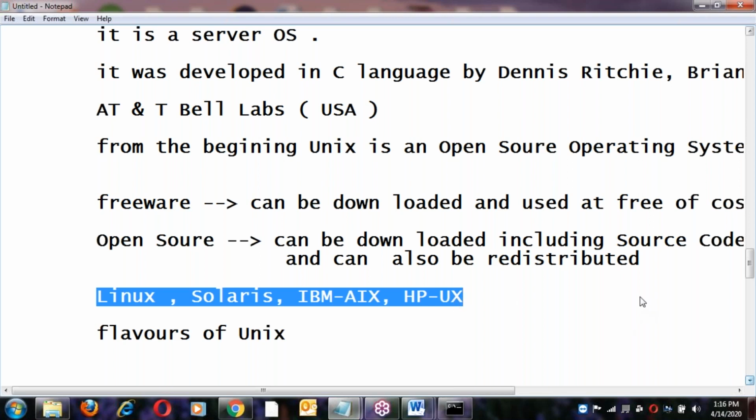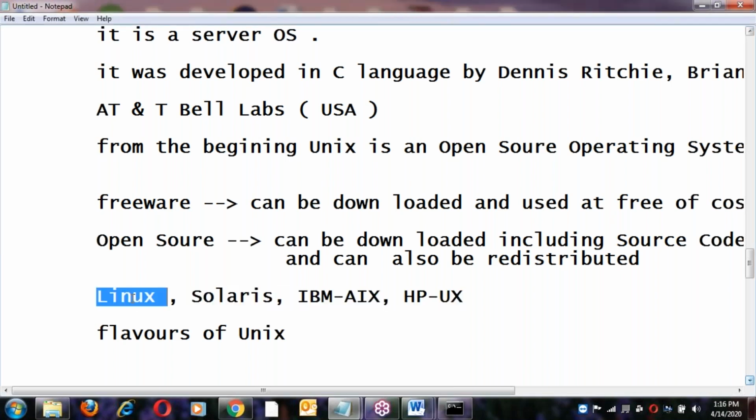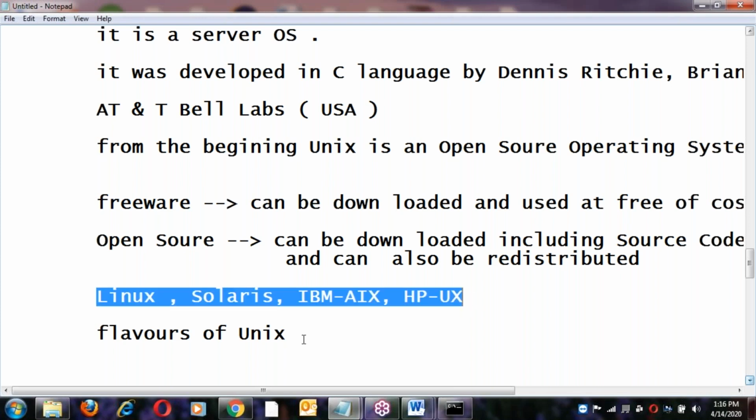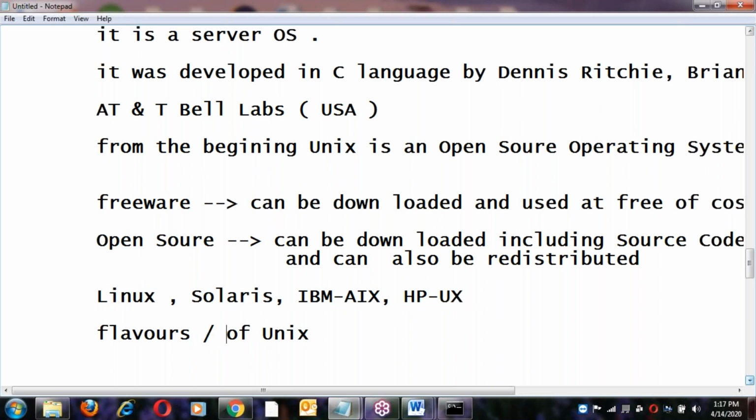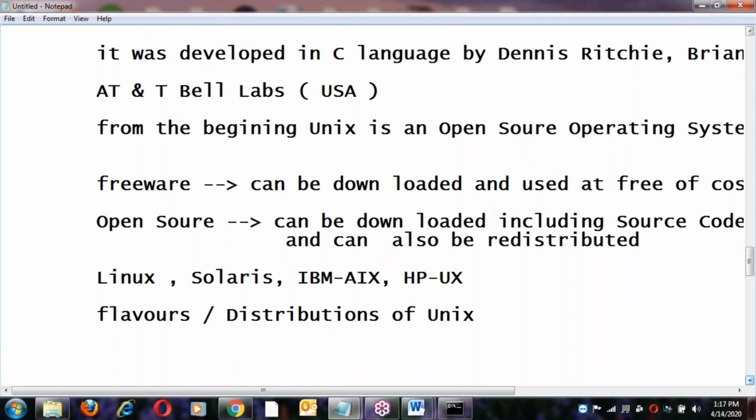Someone is saying that originally VS Code is Unix here, with vendors making different flavors like Linux and all this. Okay, so Linux is a modified version of the Unix base. They are all flavors of Unix base, or distributions also. These are the different distributions of Unix base. Because Unix was open source from the beginning, many companies took the source code, modified it, and released it with different names, right?